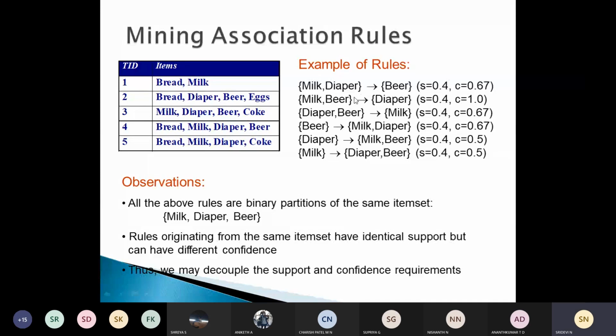And this rule depends only on the support of the corresponding item set, X union Y. So if the item set is infrequent, the candidate rules can be pruned immediately. Okay, we'll look into that.